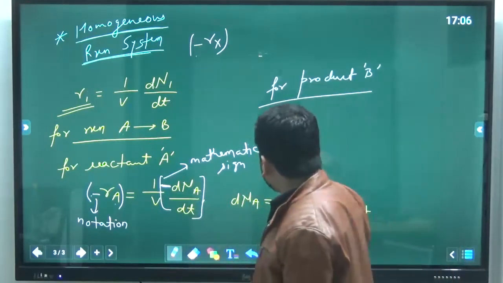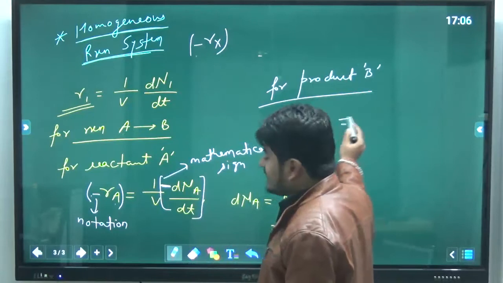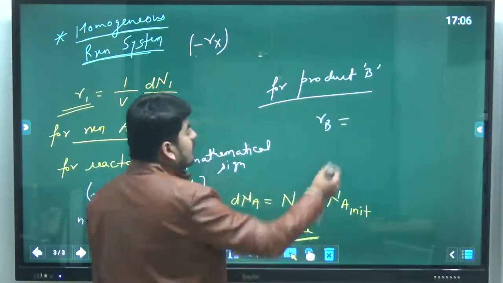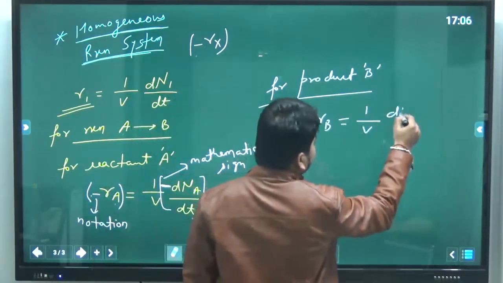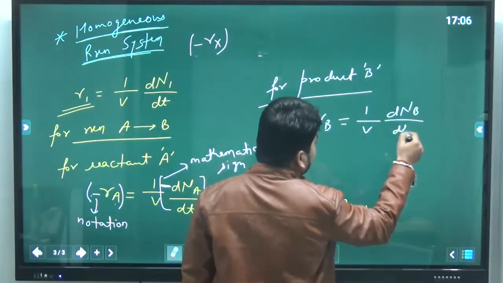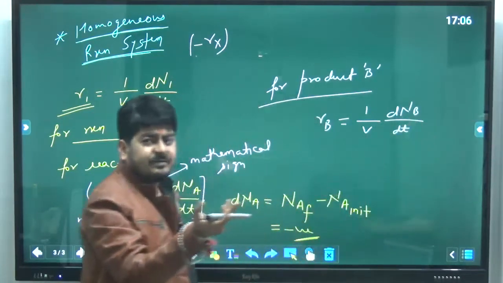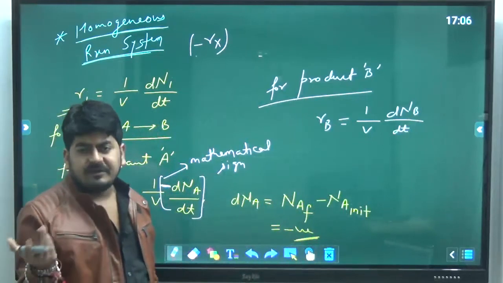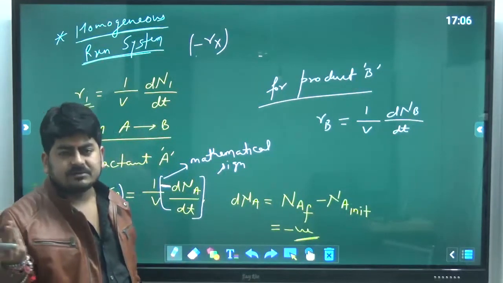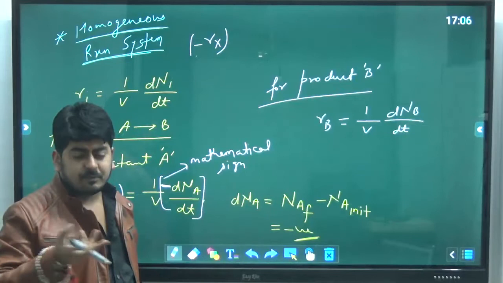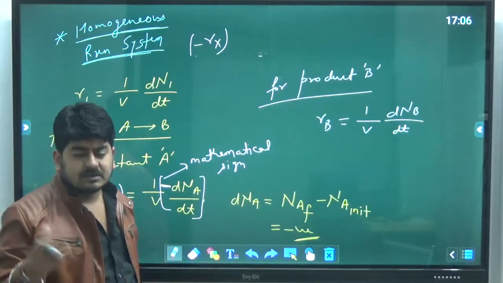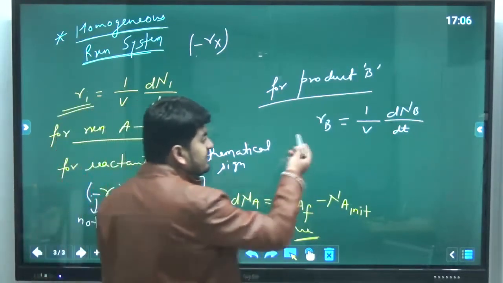So for product B, according to the definition, it has to be Rb is equal to 1 over V dNb over dt. dNb means final moles of B minus initial moles of B, and we know that B is the product, it is getting formed, so the amount of B will keep on increasing along the process. So this value has to be positive, so it will remain as it is.